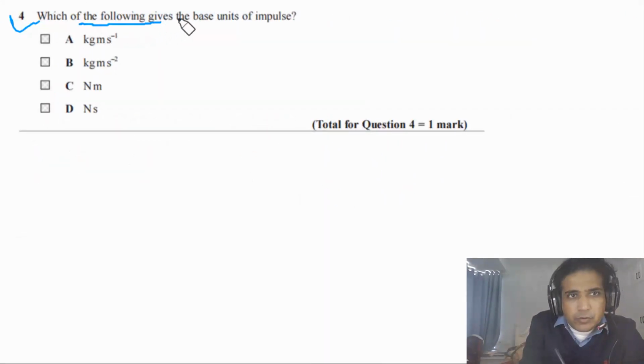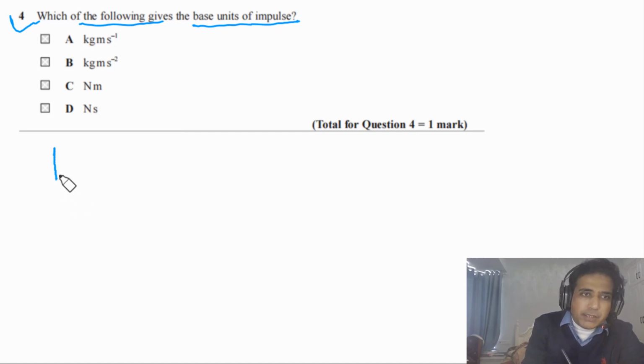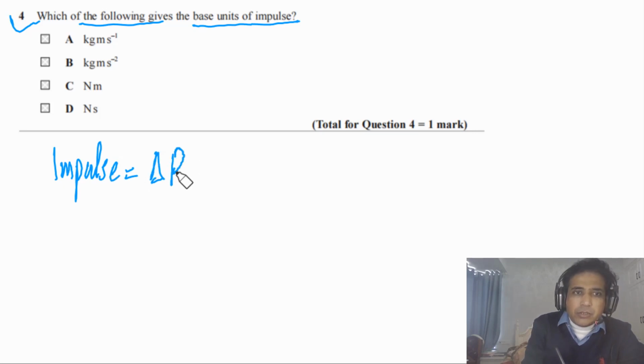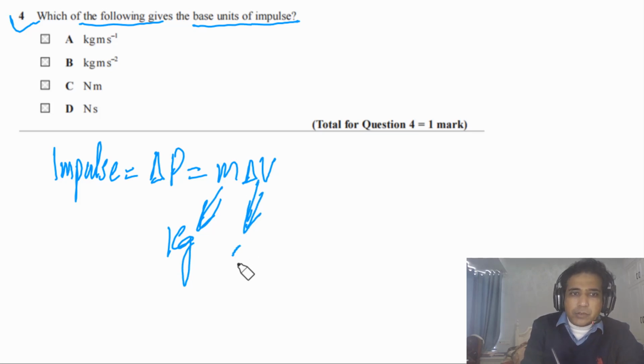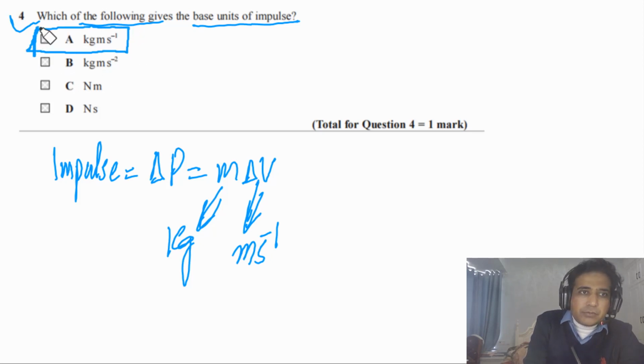Question 4 says, which of the following gives the base units of impulse? First of all, we need to understand impulse. Impulse is simply change in momentum, and change in momentum is m times delta v. The base unit of mass is kg, and the base unit of change in velocity is meters per second. So the answer for this one has to be A, kg meters per second. Impulse and momentum have the same unit. Very important, you need to understand that these two quantities have the same unit.